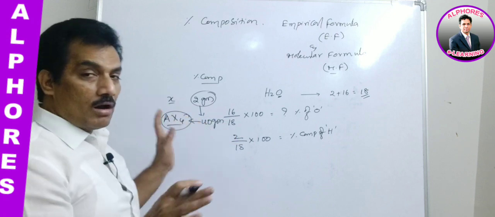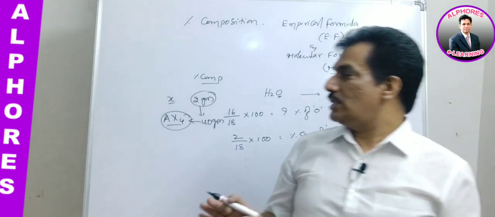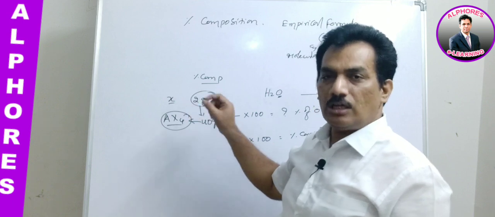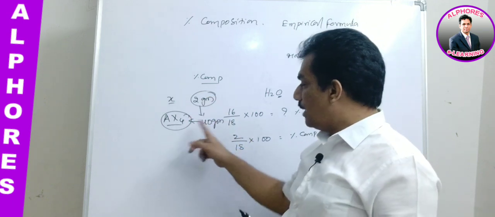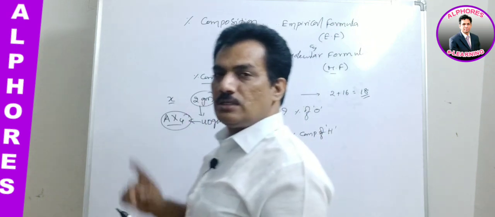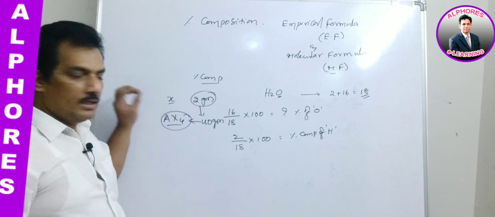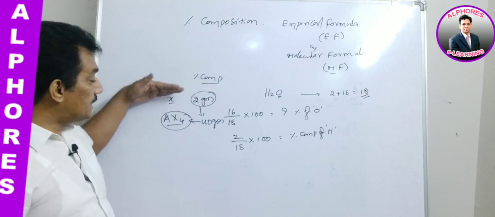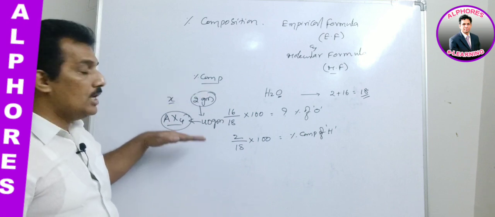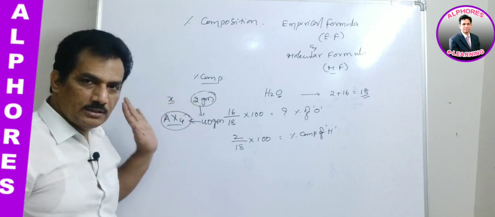Here they are not giving the molecular weight, they are not providing any atomic weight. What they are giving is the quantity of the required element and the quantity of the compound. So from this I think you can easily guess what is the percentage of X. Here X is 2 grams, out of 40 grams of AX4. That is the data they are giving.